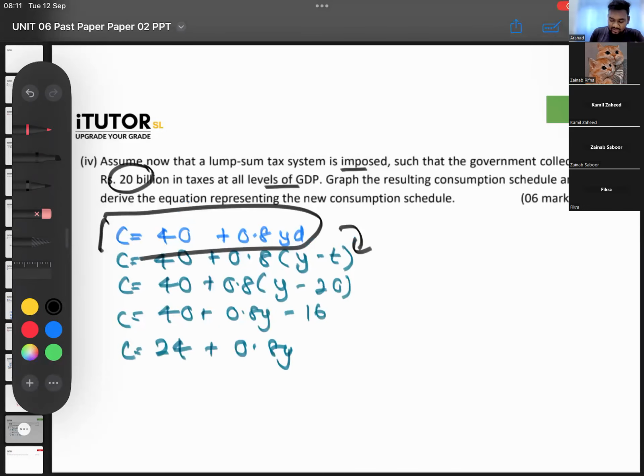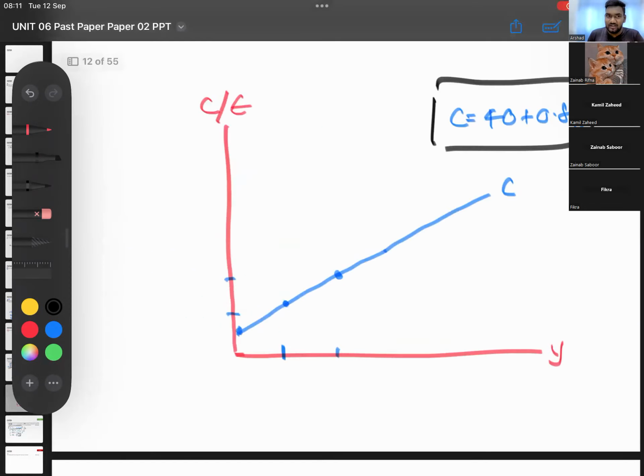You can say Y, guys, not YD here, because you've already adjusted it for the tax now. Right. This is the equation. So now they are asking you to plot this on a graph. Simple. See, your A, B component has not changed. Take your previous component, right?